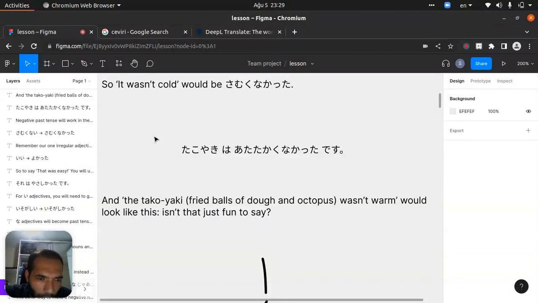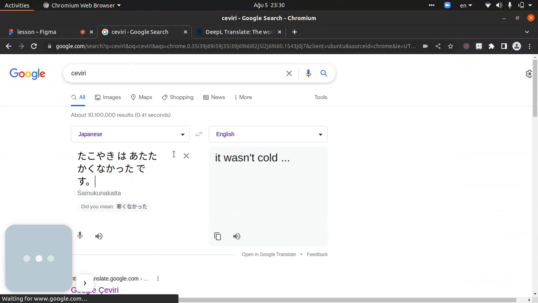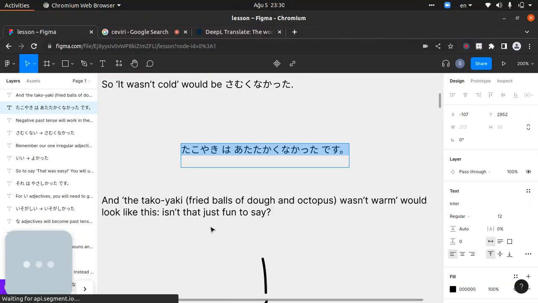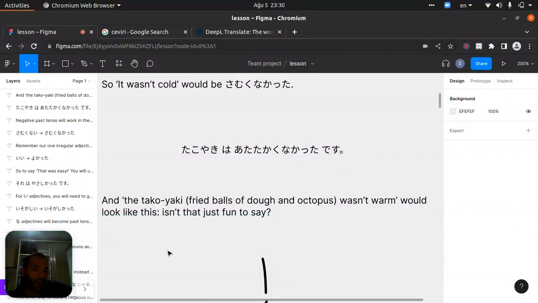Takoyaki, takoyaki wa, takoyaki wa atatakaku, takoyaki wa atatakaku nakatta desu. The takoyaki was not warm. And the takoyaki, fried balls of octopus, when warm would look like this. Isn't it just fun to say?